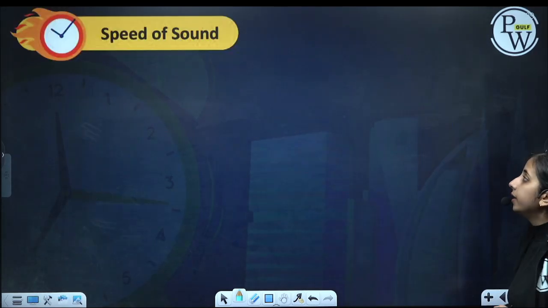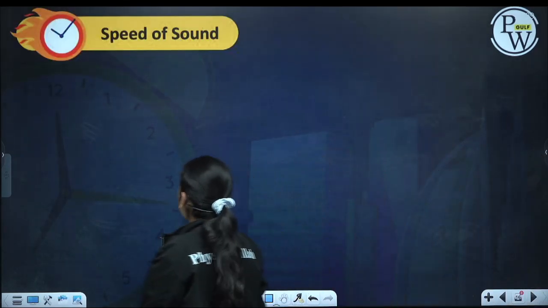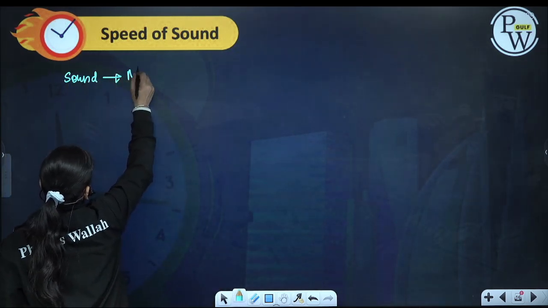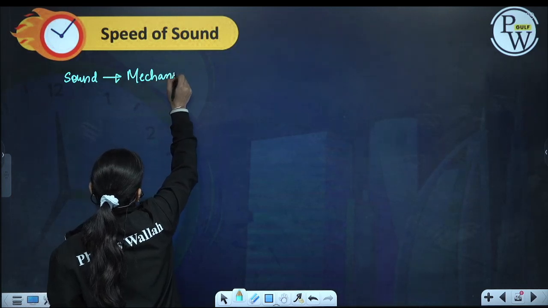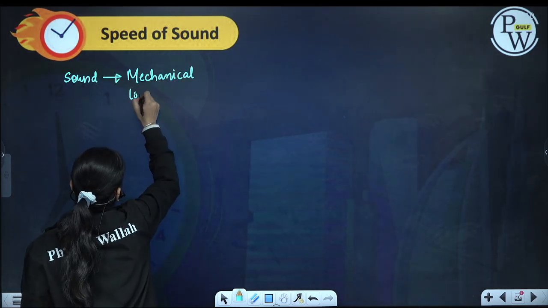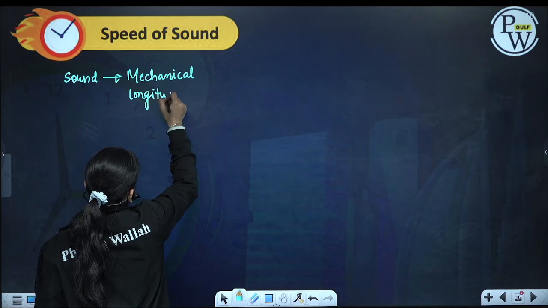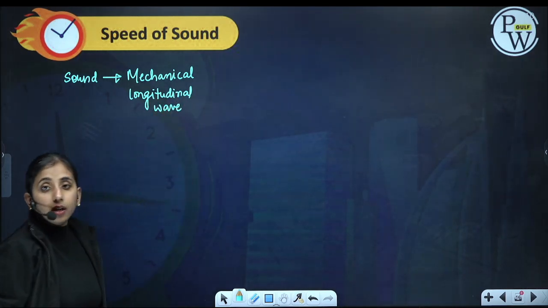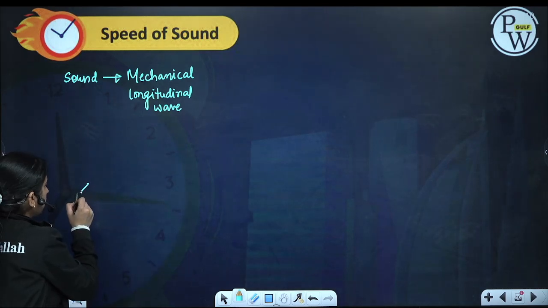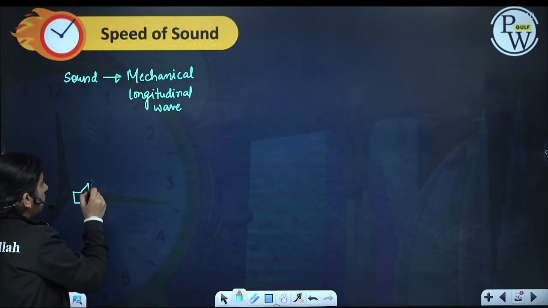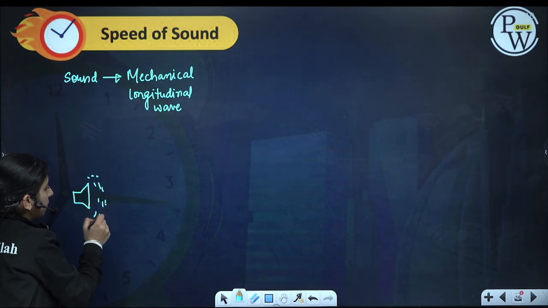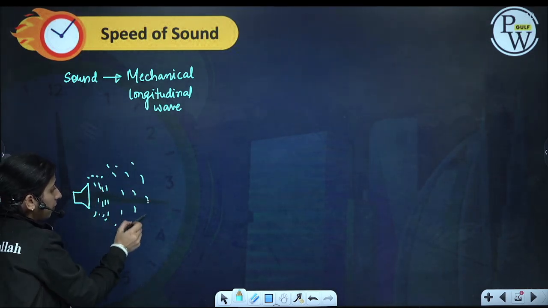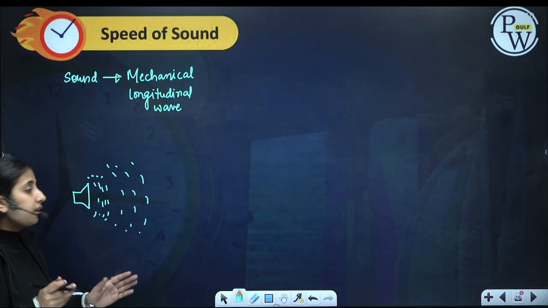Next is speed of sound. Now sound is a mechanical longitudinal wave. If this is my source of sound, then I have a region where particles will be very close to each other. Then I have a region where particles are farther apart, then again close, then again farther apart.